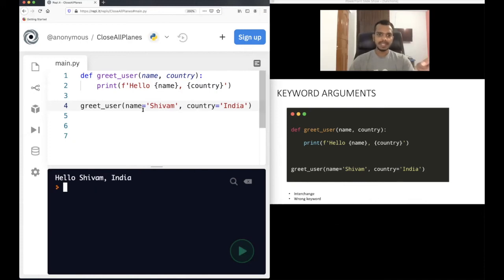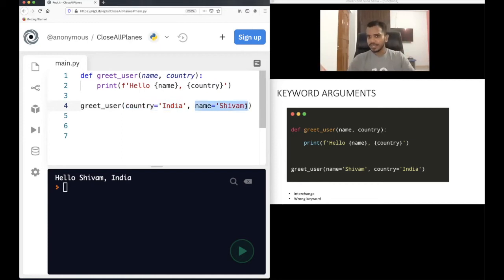And what if you interchange? Just if I interchange this, I write it first here. I remove this. What if I interchange it? First, I write country equal to India and then name equal to Shivam. Will the program still work? Let's run this code and see. So it's still printing hello Shivam India. That means it's working. Even if you interchange this, if you write country equal to India first and then name equal to Shivam, then also it works.